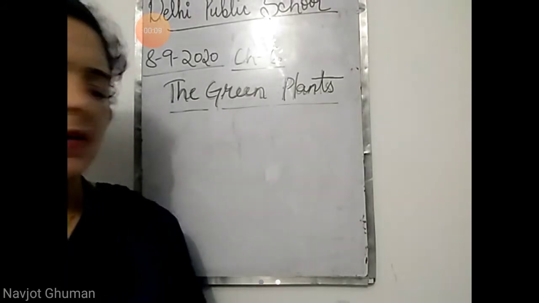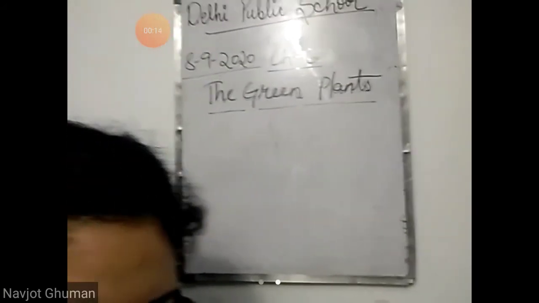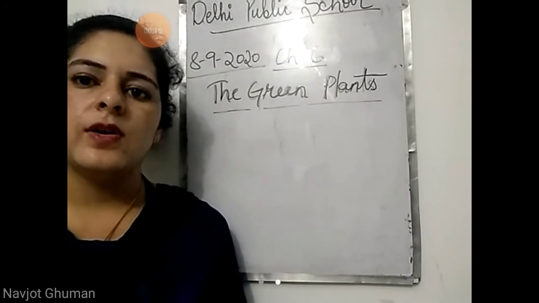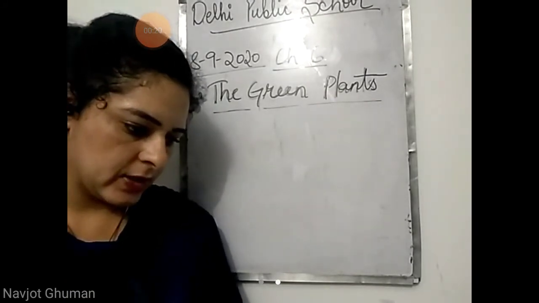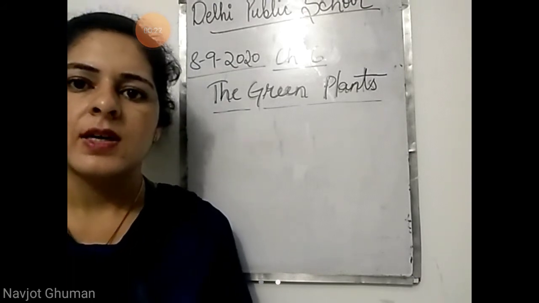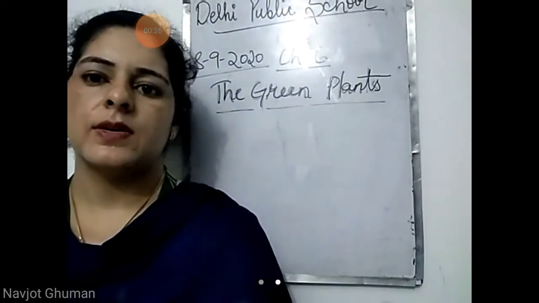So let's see what we were reading. We were reading chapter number 6, the green plants. We have read almost the whole chapter. One topic was left, that is interdependence of plants and animals: how plants are dependent on animals and how animals are dependent on plants.